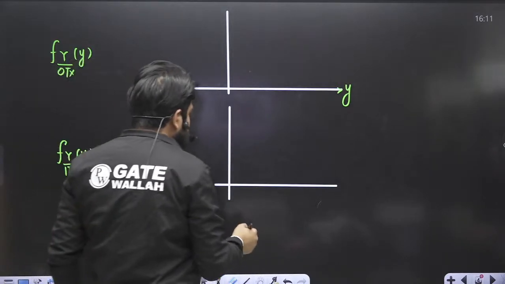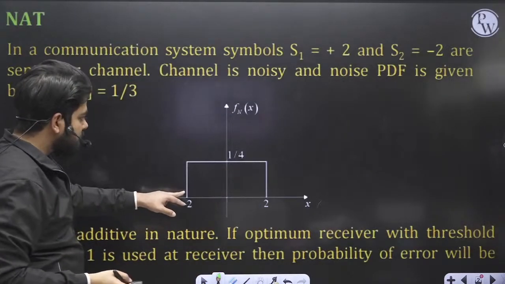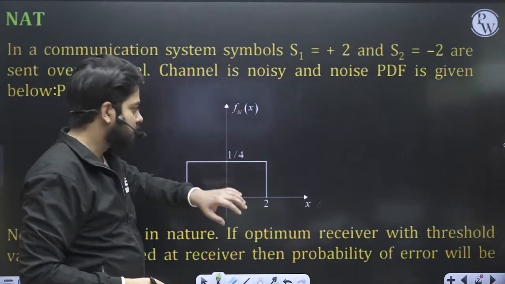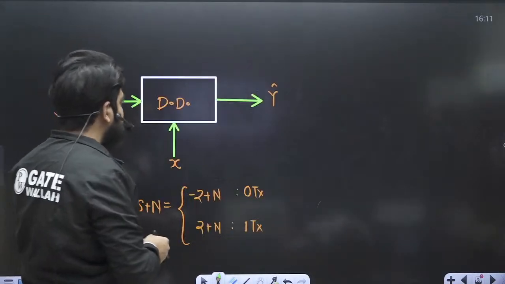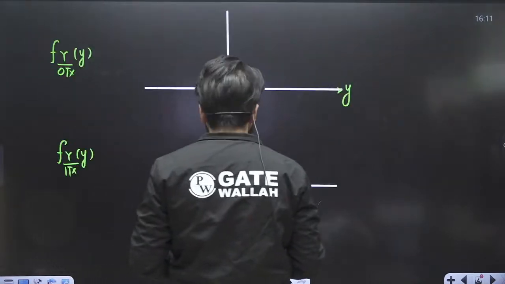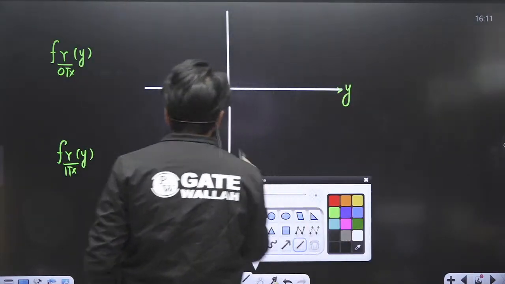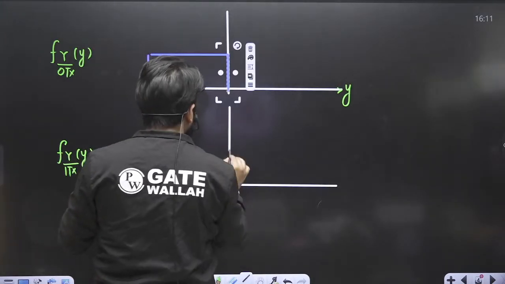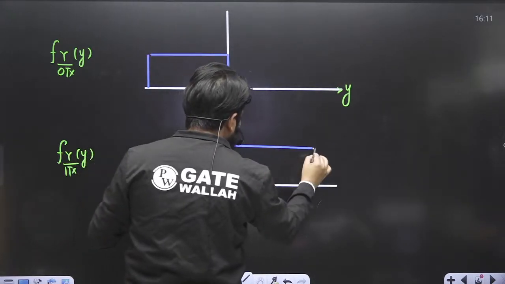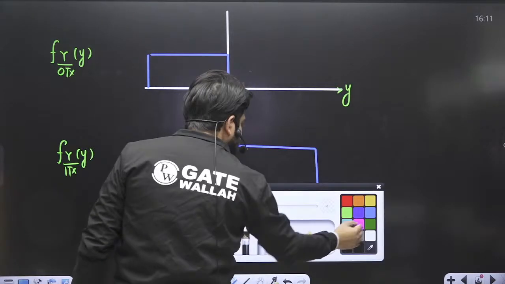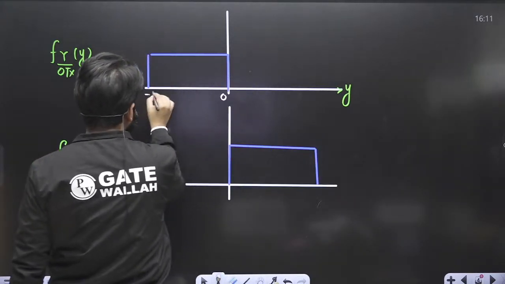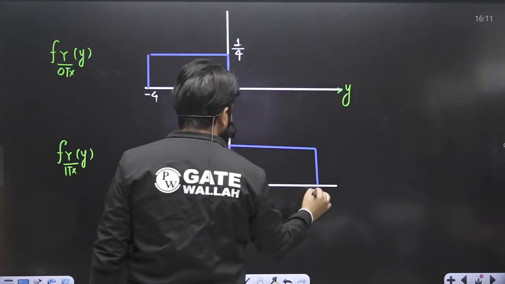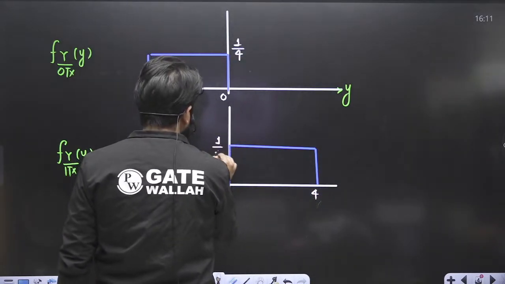The PDF of n is mentioned, which is from -2 to 2. What is the PDF of -2 plus n? This PDF will be shifted leftwards by 2 units, so this becomes like this, and this PDF will be shifted rightwards by 2 units. So overall, this value becomes 0 at -4, and this becomes 1/4. This value becomes 0 at 4, and this becomes 1/4.